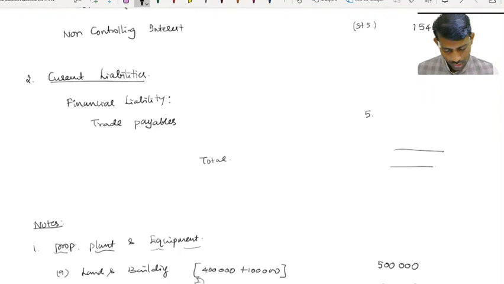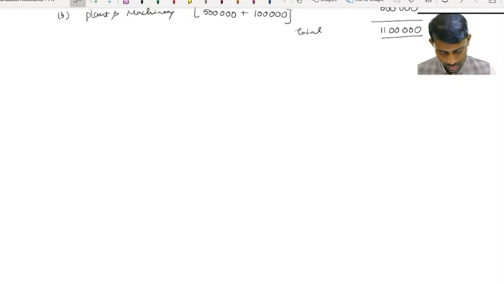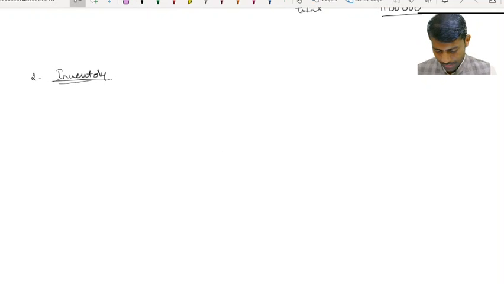Note number 2, inventory. So now inventory of Bengal Limited is 2 lakh.